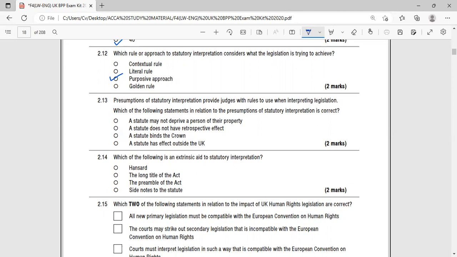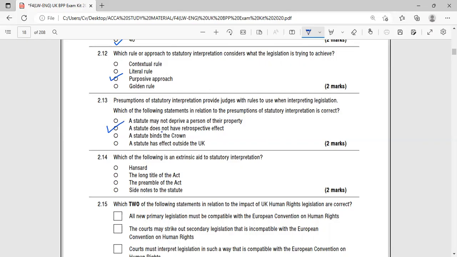A statute does not have retrospective effect. There are two things: one is called retrospective, the other is called prospective. Retrospective means past, and prospective means future. So no law can affect the past.